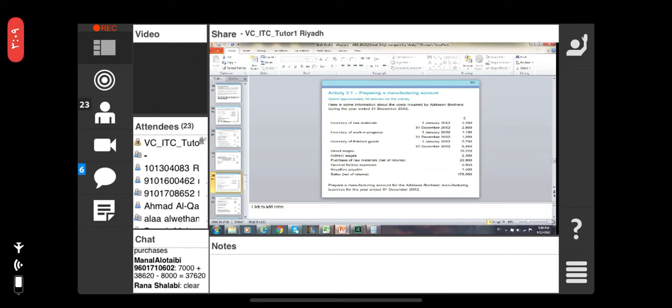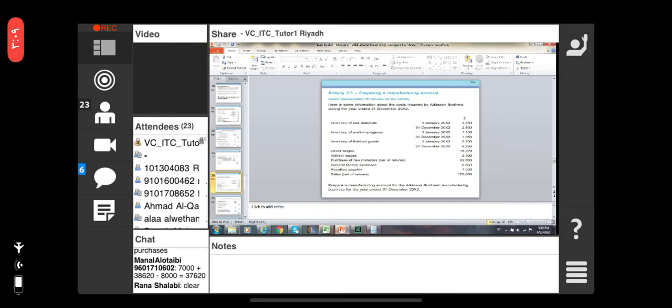Inventory of raw materials January 1st, it means the opening inventory, 2250. 31st of December 2002, it means the closing inventory of the raw material, 2800.